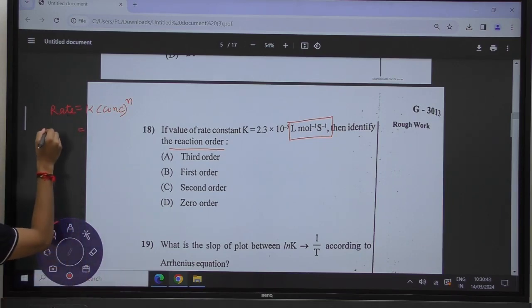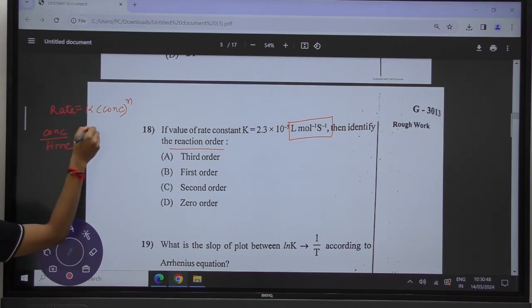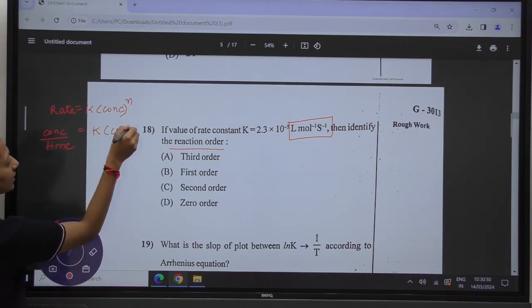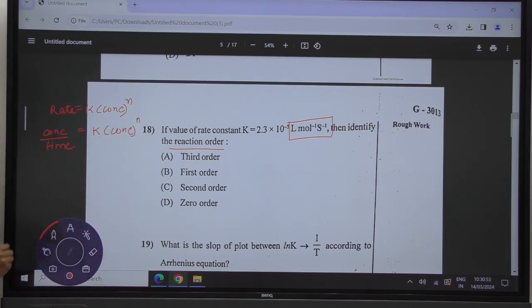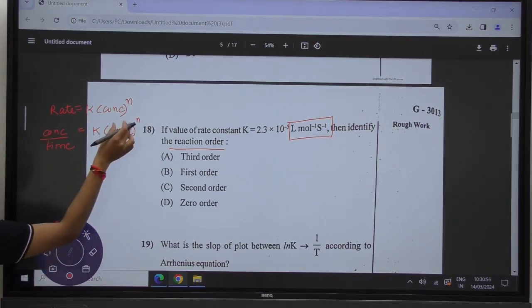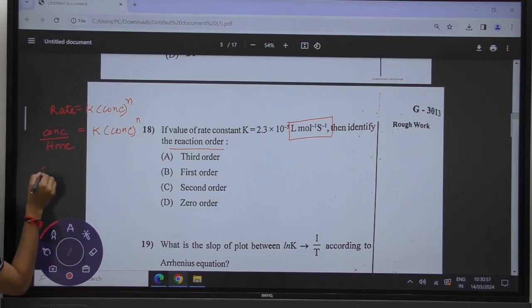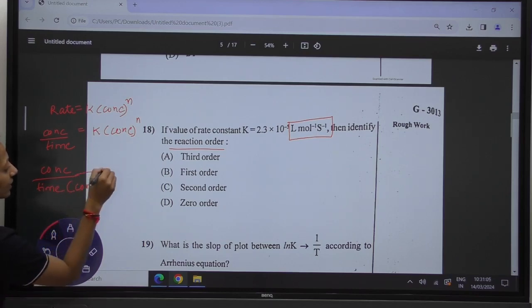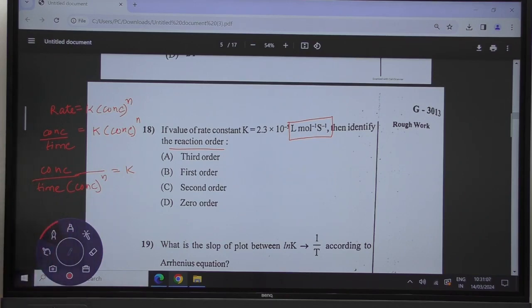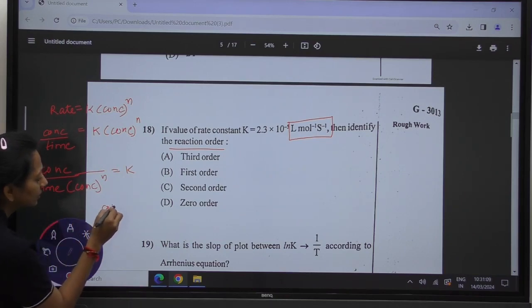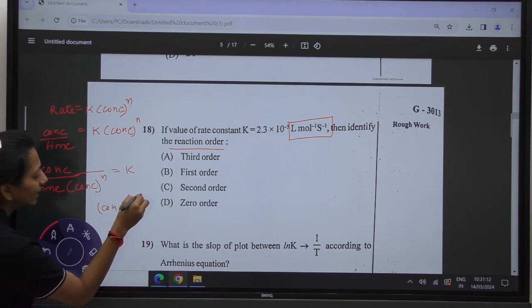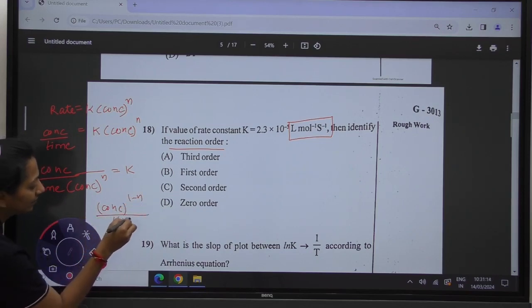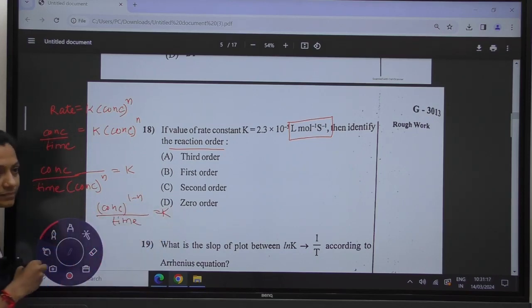Rate can be written as concentration divided by time, and this equals k times concentration to the power n. We can put the concentration on the denominator: concentration upon time times concentration to the power n is equal to k. So we can write concentration to the power 1 minus n divided by time is equal to k.